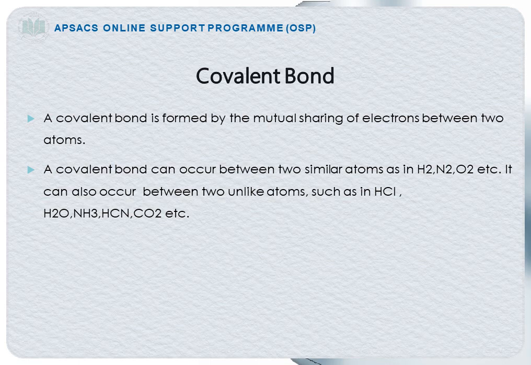A covalent bond can occur between two similar atoms such as in hydrogen molecule in which two hydrogen atoms are present, in nitrogen molecule in which two nitrogen atoms are present, in oxygen molecule in which two oxygen atoms are present. It can also occur between two unlike atoms such as in hydrochloric acid in which hydrogen and chlorine is present, in water in which two hydrogen and one oxygen is present, in ammonia in which nitrogen and three hydrogen are present, hydrogen cyanide, and in carbon dioxide, etc.